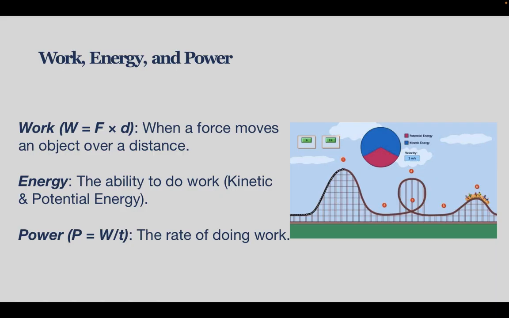Power refers to the rate at which work is done or energy is transferred. It tells us how quickly energy is used or work is accomplished. Power is calculated as work divided by time. This concept helps us understand how forces translate into motion and how energy is transferred and used in various systems.